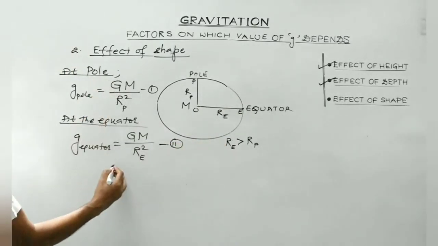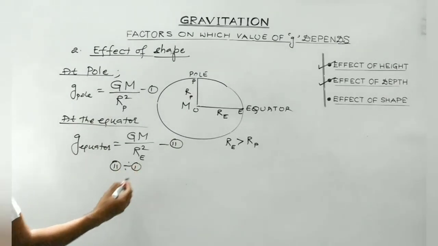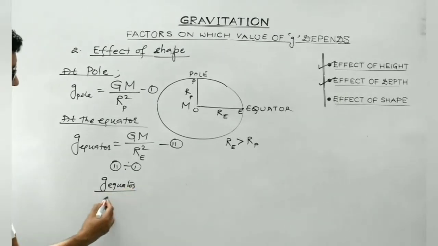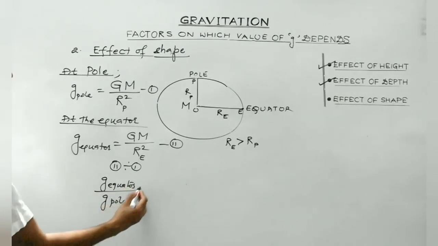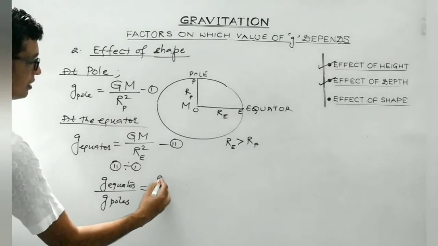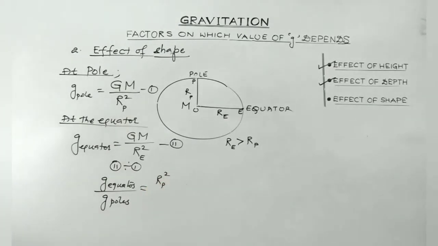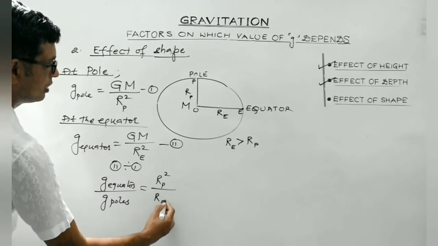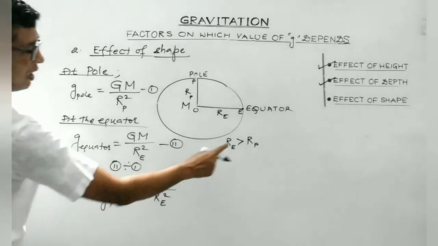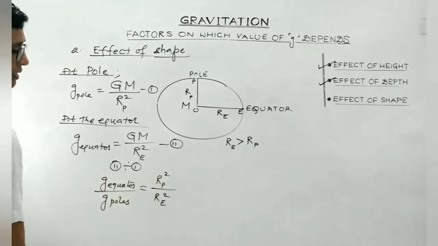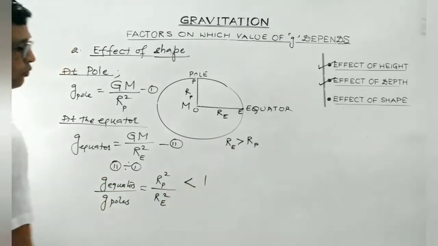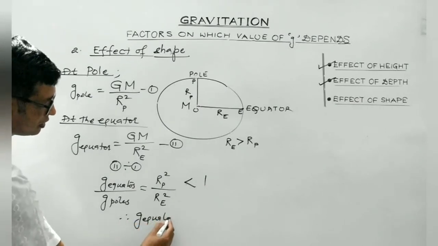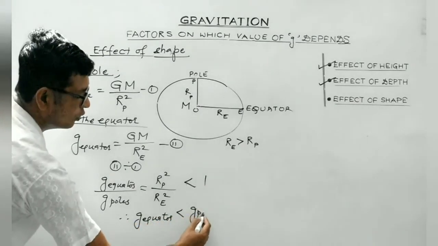Now dividing these two, second divided by first, what do you get? g equator divided by g poles is RP square divided by RE square. Now look, RP is less than RE. So it will be less than 1. Therefore, g equator is less than g poles.